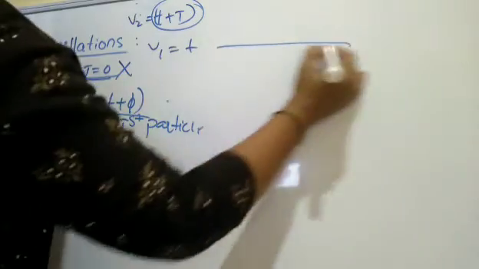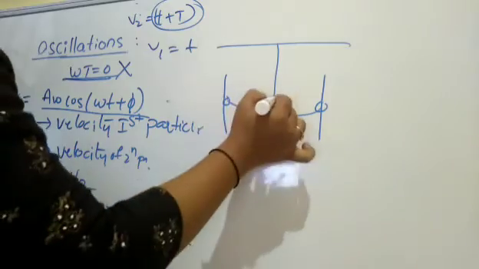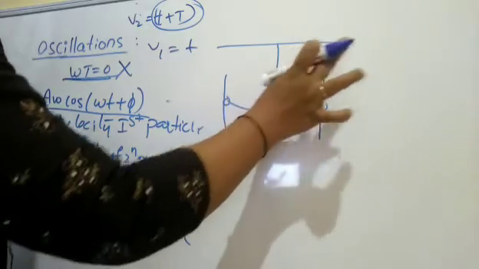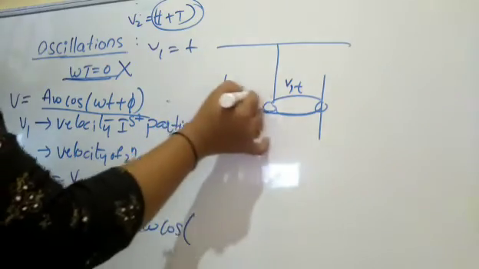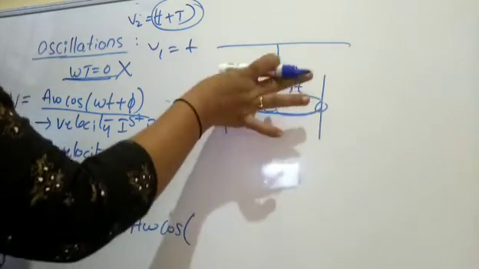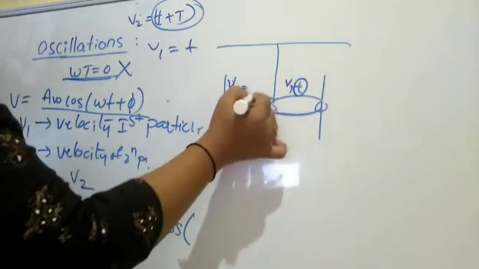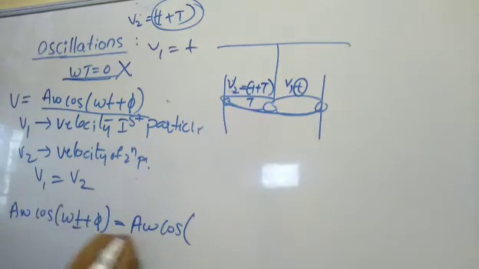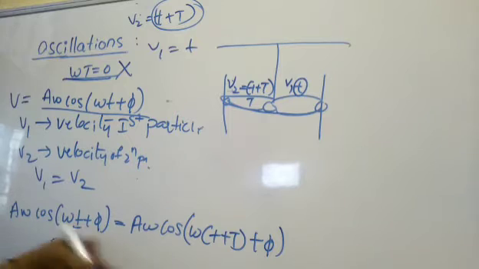So look here. This extreme position, here it is coming at t. So we call it v1, during the part of displacement, here it is v1. Once it is coming to t2 here, it carries v2, at t plus T it is. Complete journey, so t plus T. Understood? Now I will write it here, omega t plus T of phi. Now cos is the same here.